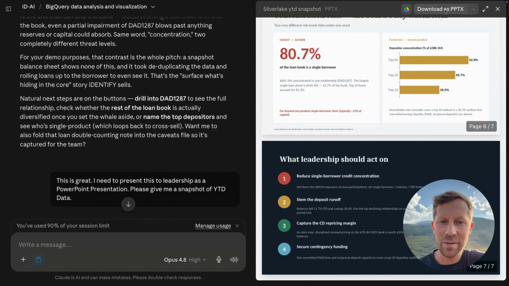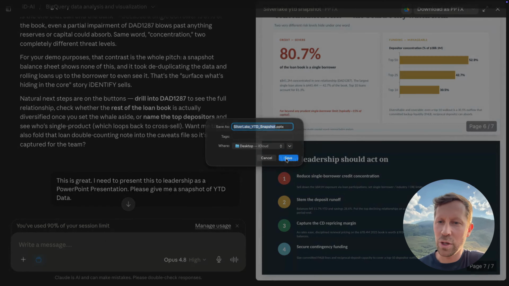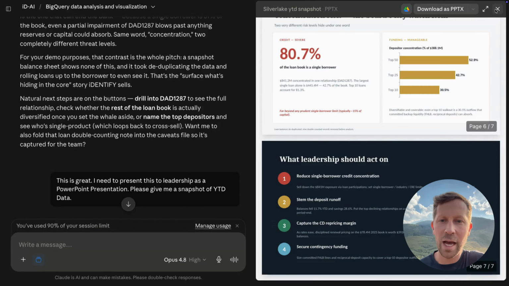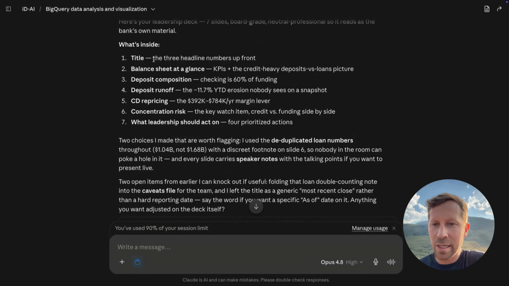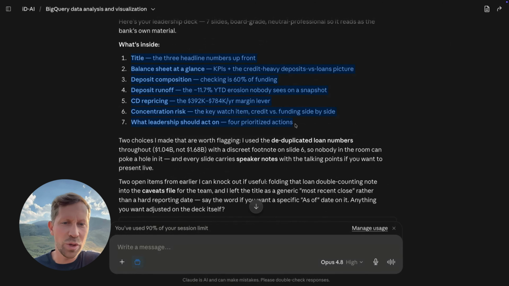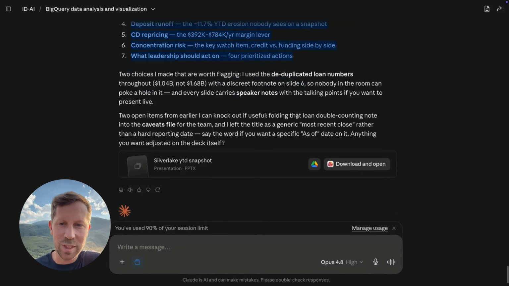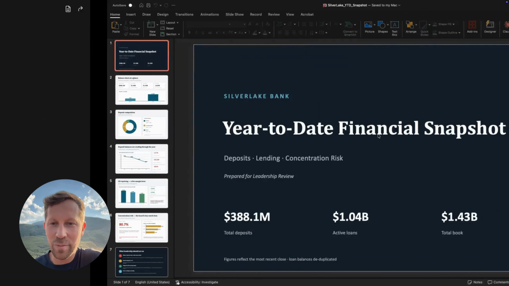So I'm going to save this to my desktop. You can also use your chat interface here, scroll down, and then download and open right here. It tells you what's inside. It's got 7 slides, essentially, just a brief overview. We could get more detail, but just for the sake of this demo, let's take a look. Did it actually work? Is it going to load in PowerPoint?